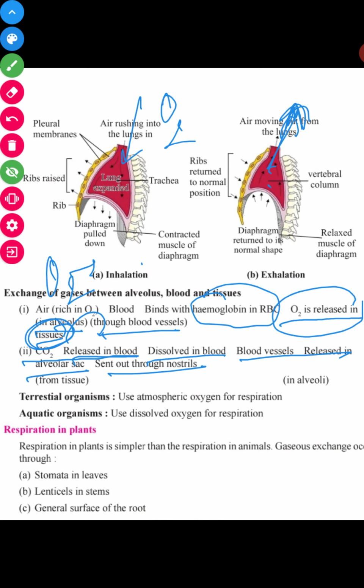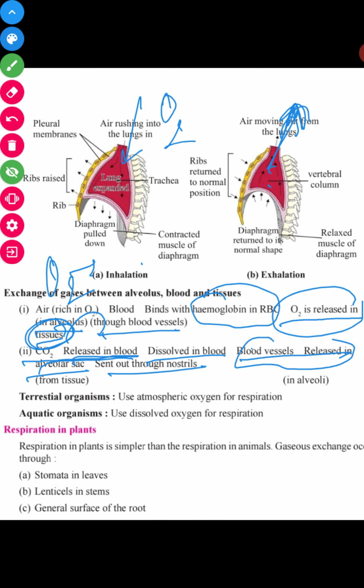Though its binding capacity with hemoglobin is very, very less, there are many ways by which CO2 gets released from the body, but in a simple way, for your 10th standard, it binds with the blood and dissolves.